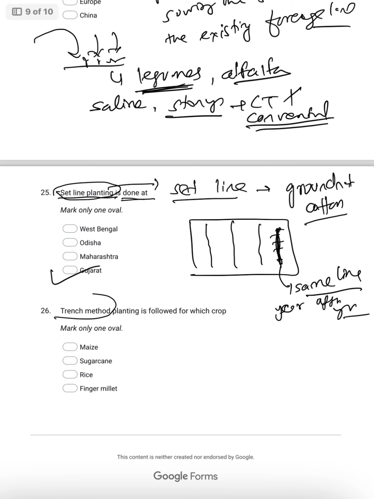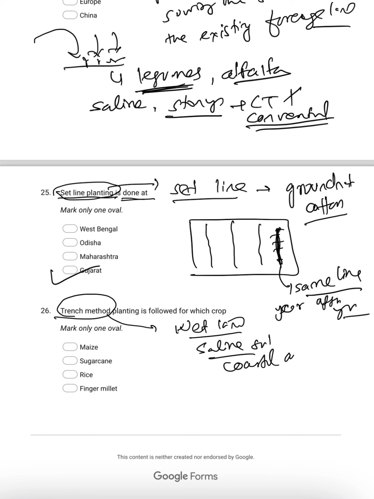Then coming to the trench method, which is practiced where lodging problem is there, in wetland conditions, where salinity problem will be there, in saline coastal areas. In this condition majorly sugarcane is planted by means of the trench method.